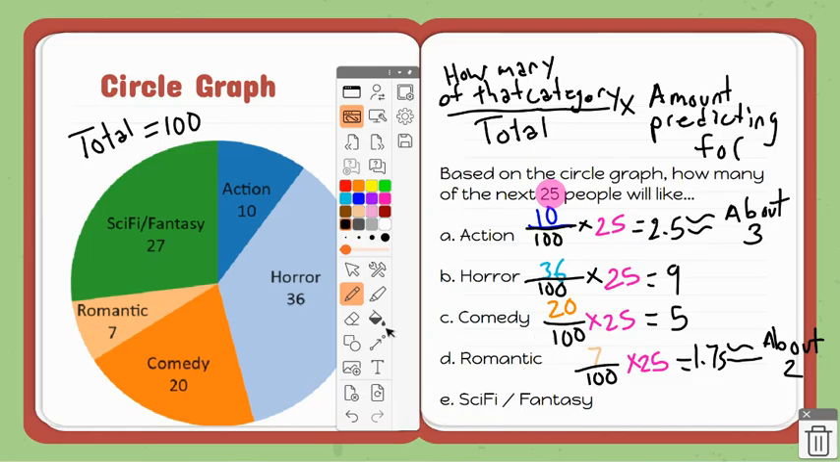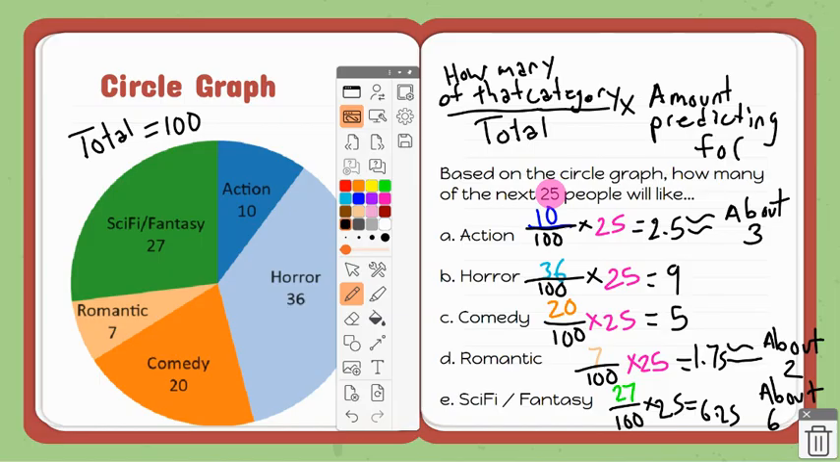And then last but not least, sci-fi and fantasy is going to be 27 over 100 times 25, which is 6.25. So it is about 6.